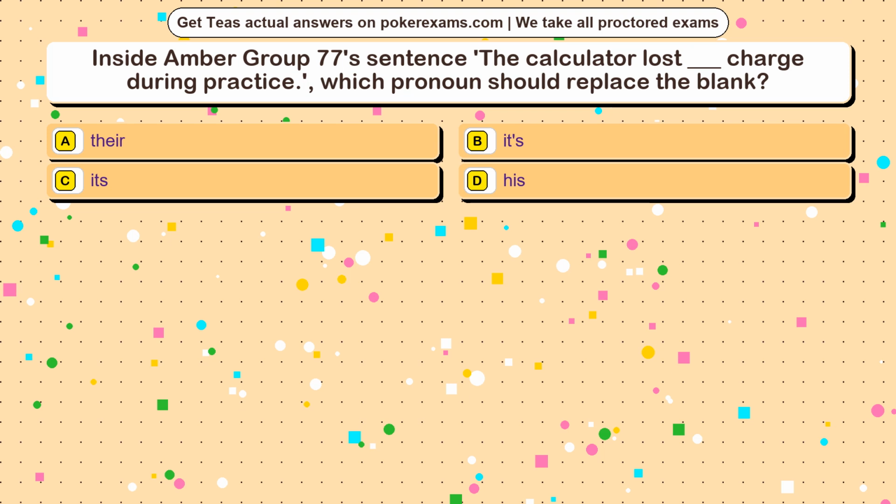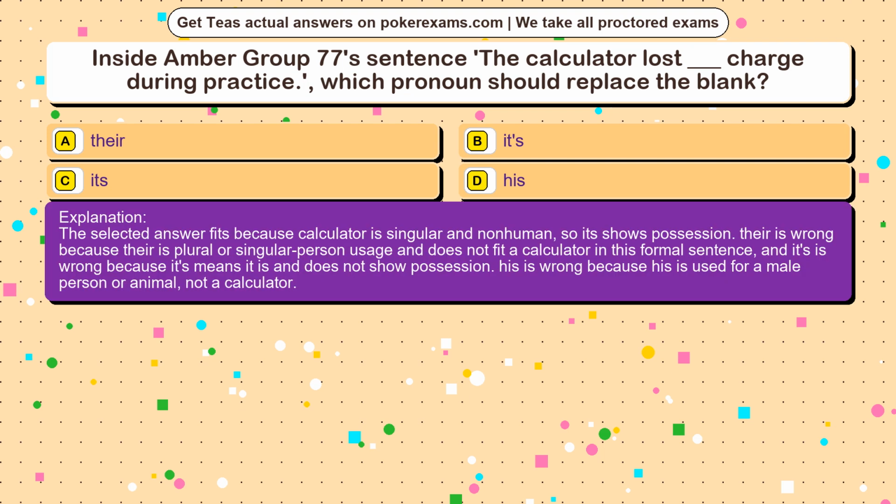The correct answer is option. The selected answer fits because calculator is singular and non-human, so it shows possession. Their is wrong because it is plural usage for people and does not fit a calculator in this formal sentence, and it's is wrong because it means it is and does not show possession. His is wrong because his is used for a male person or animal, not a calculator.